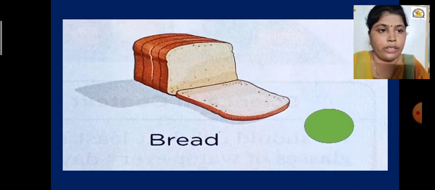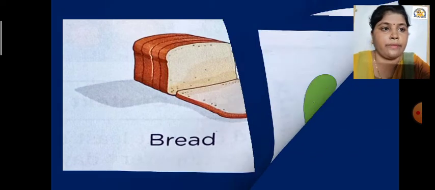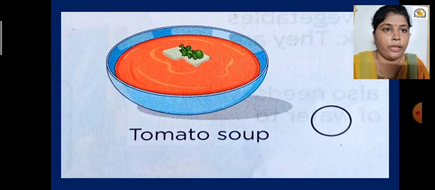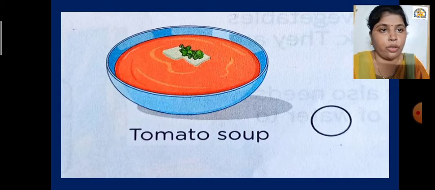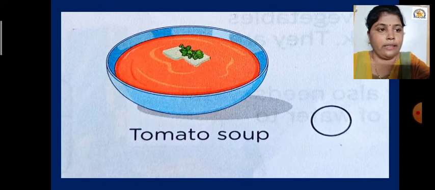In this way you have to use your crayons and solve this activity in your science textbook. So let us see the next picture. What is the next picture? Tomato soup. And tomato, from where do we get tomato? Obviously we get tomatoes from plants, and from tomatoes we can make soup. So let us circle it in green color.